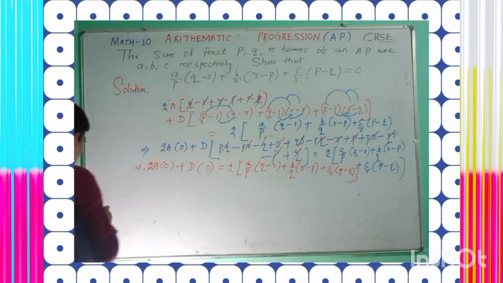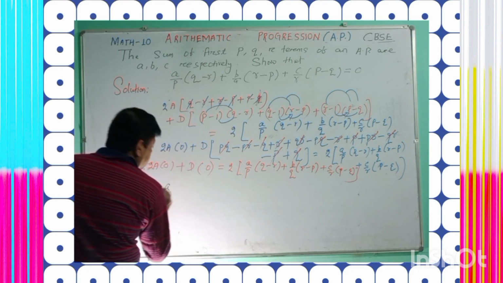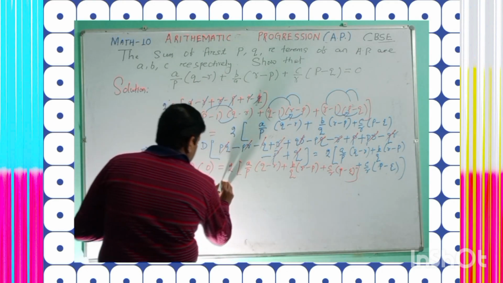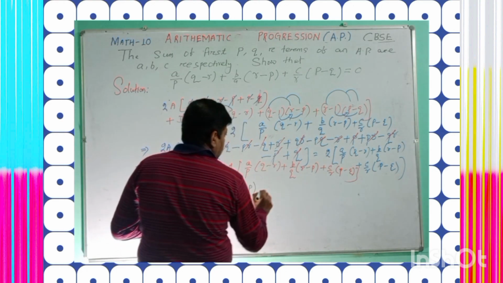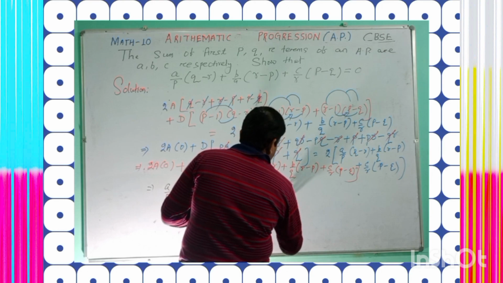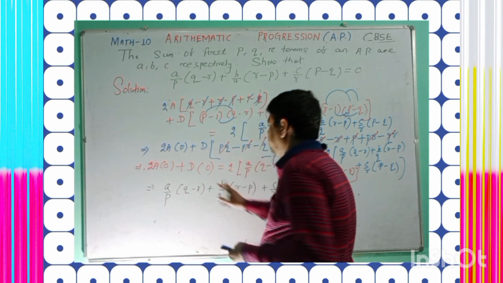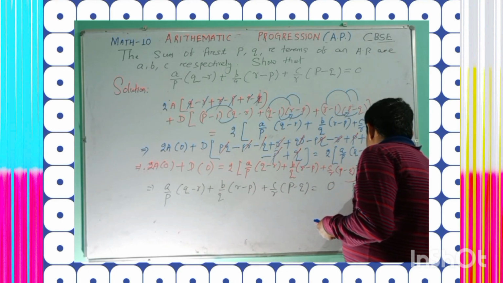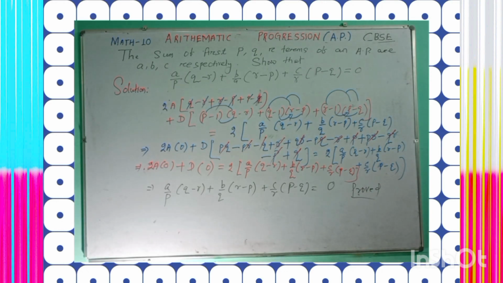We shall get a by p into (q minus r) plus b by q into (r minus p) plus c by r into (p minus q) equal to 0. This is the required expression to be proved.